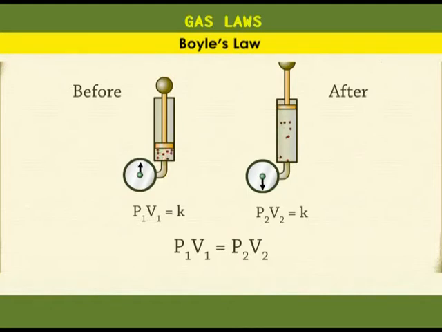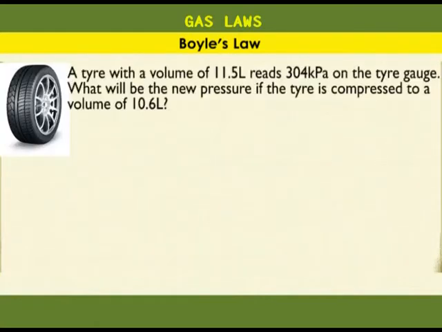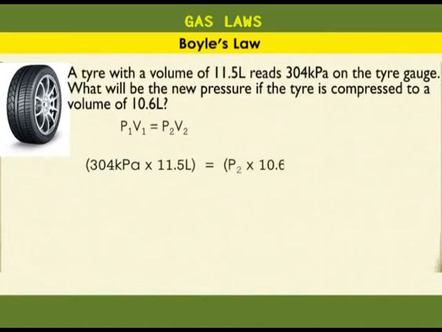Let's take an example. A tire with a volume of 11.5 liters reads 304 kilopascal on the tire gauge. What will be the new pressure if the tire is compressed to a volume of 10.6 liters? We write Boyle's law and substitute what we know. This is a before and after situation. P1V1 is equal to P2V2. 304 kilopascal times 11.5 liters is equal to P2 times 10.6 liters.